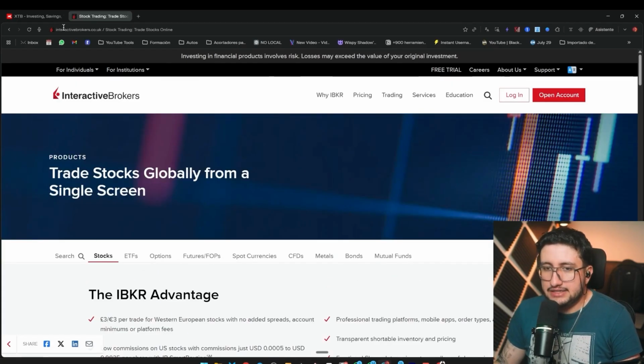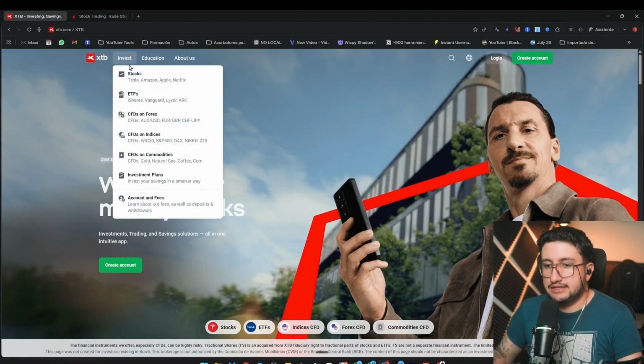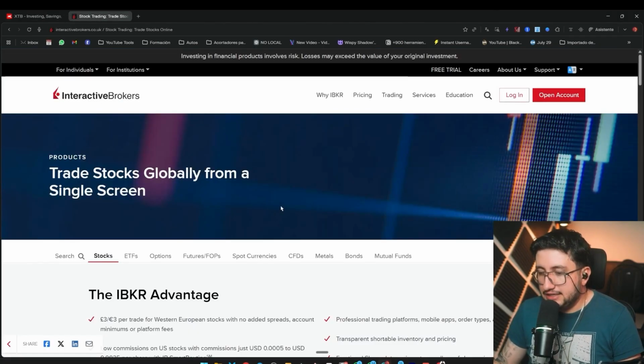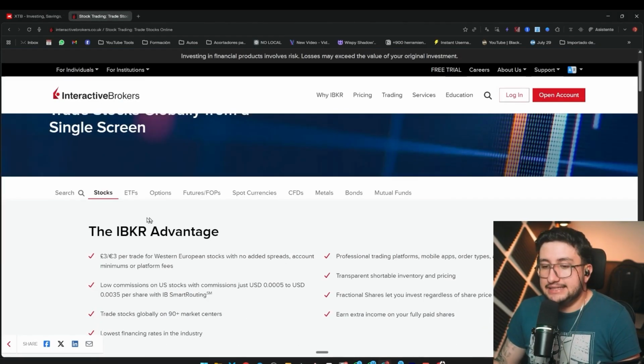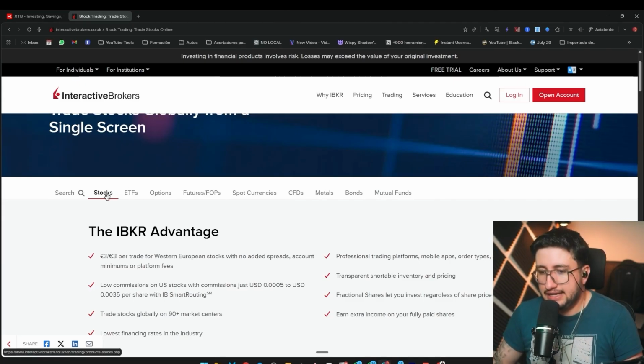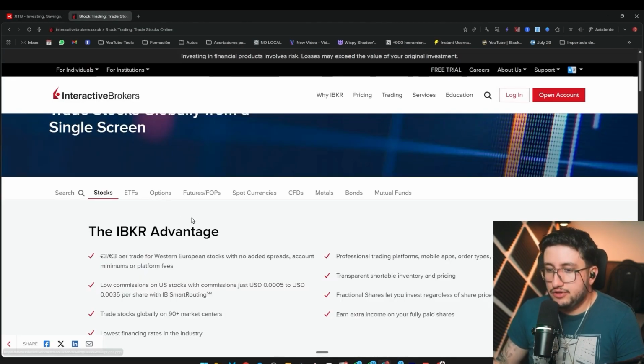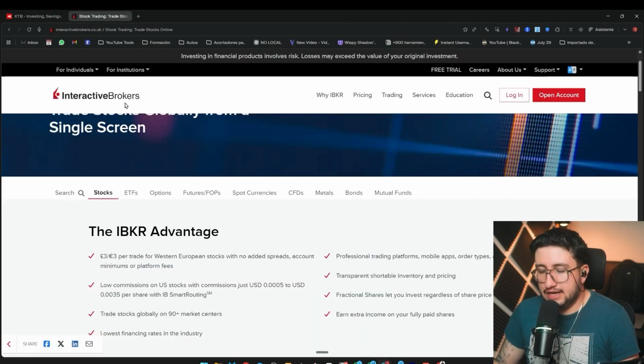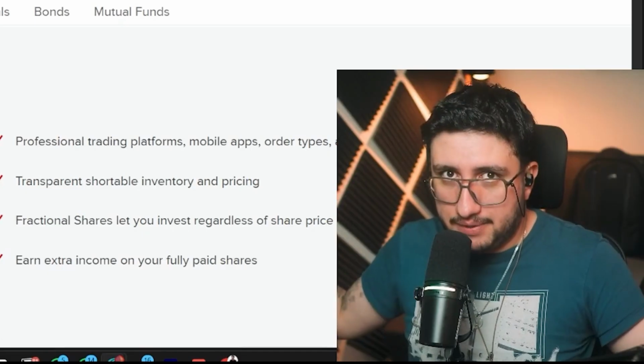So, obviously, if we compare these two in terms of investment options, Interactive Brokers would clearly win on this point because it has more options. But again, remember, if you're someone who's only going to invest in stocks directly, without trading, without using options, without using futures, well, either one might work for you. But if you're someone who is going to use options or futures, obviously you won't be able to do that on XTB. So you'd have to use Interactive Brokers in this comparison.